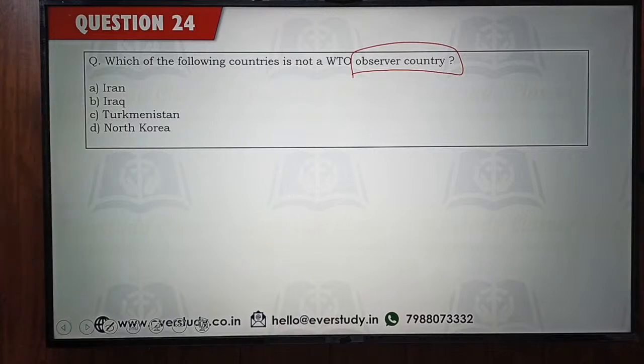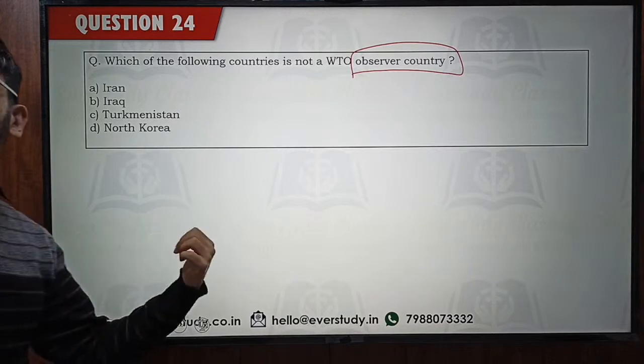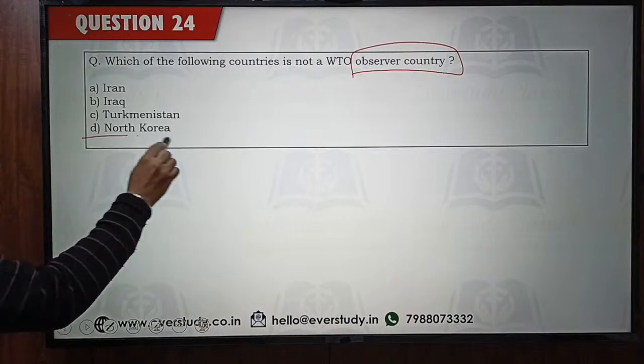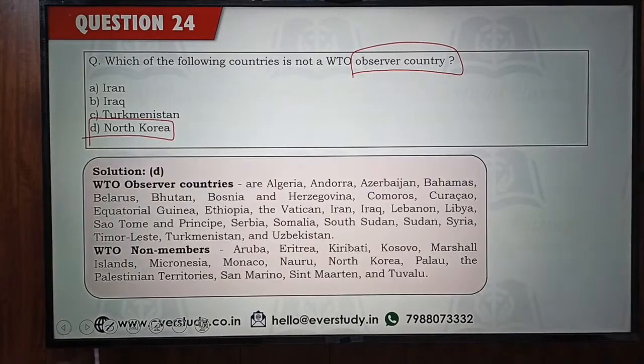You know, in these kinds of questions, perhaps you would have to think this way only. Similar question was asked in recent UGC Net 2021 examination as well. So if you would have to make a guess, you should make it as North Korea, and this North Korea is absolutely correct.